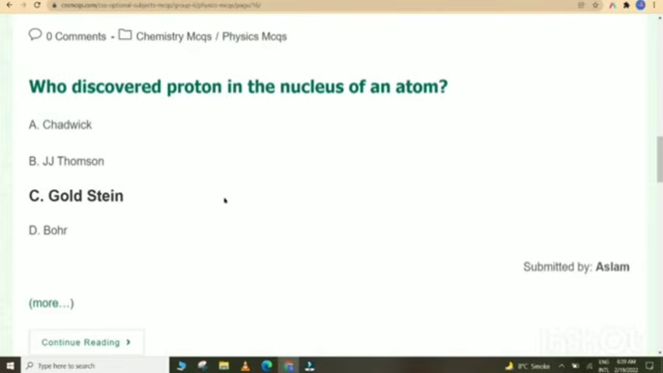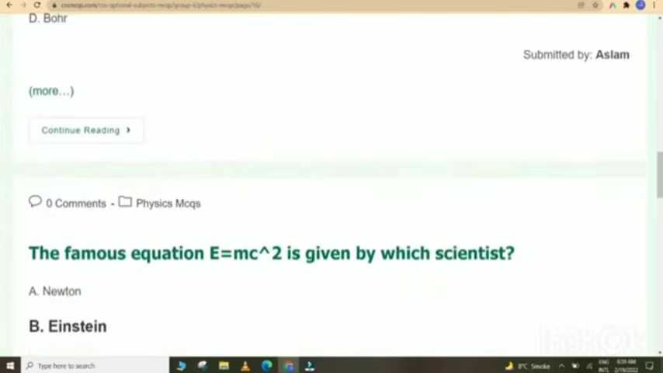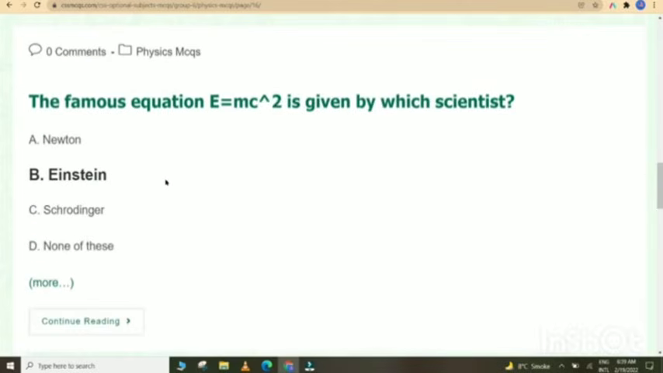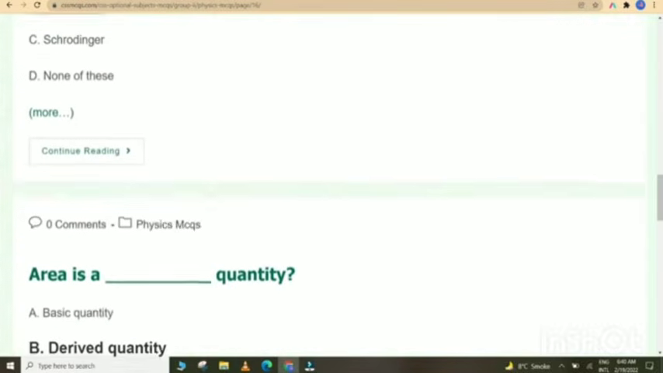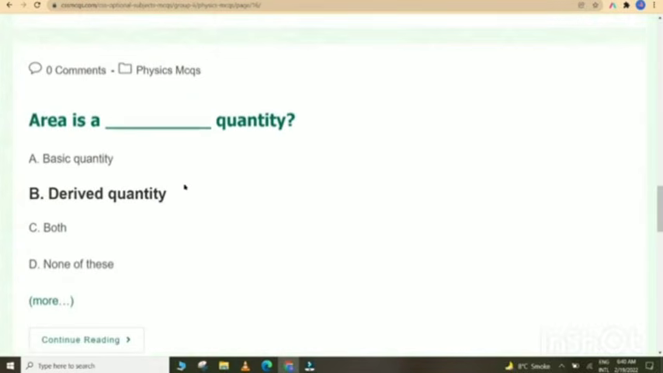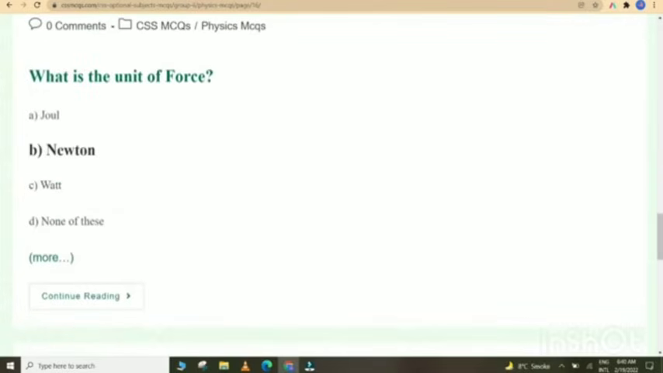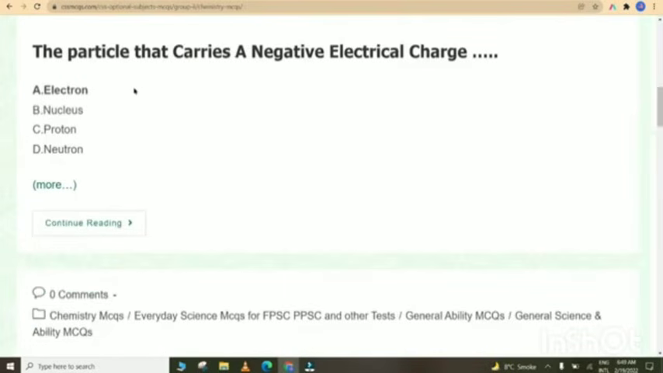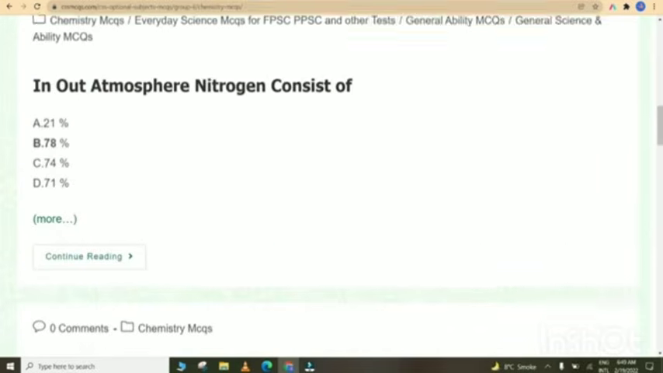Who discovered proton in the nucleus of an atom? Goldstein. The famous equation E is equal to mc square is given by which scientist? Einstein. Area is a derived quantity. What is the unit of force? Newton. The particle that carries a negative electrical charge: electron.